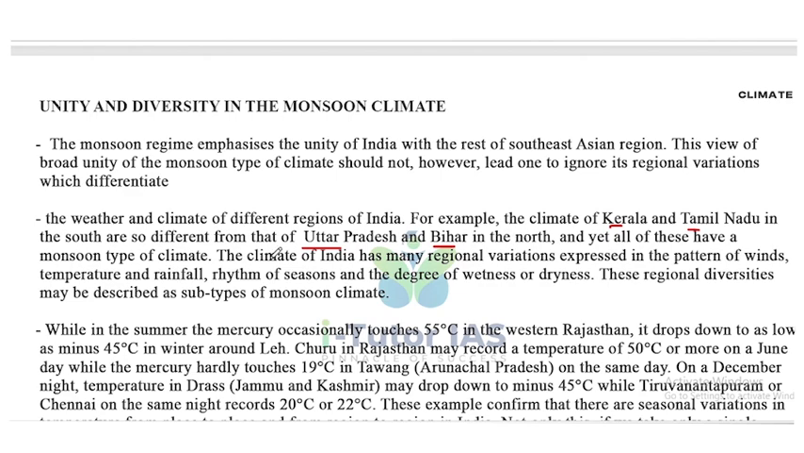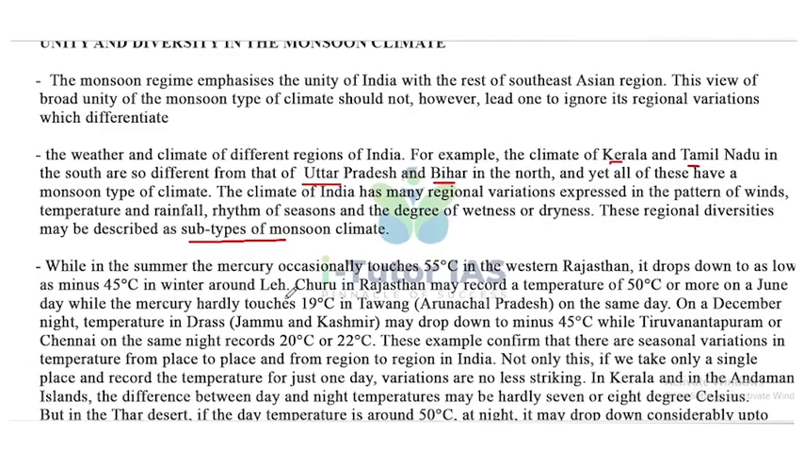The climate of India has many regional variations expressed in the patterns of winds, temperature and rainfall, rhythm of season and the degree of wetness or dryness. These regional diversities may be described as subtypes of monsoon climate. So in any region, there are regional variations expressed in these patterns.